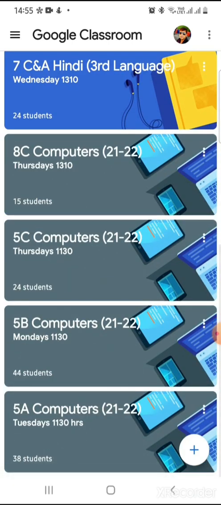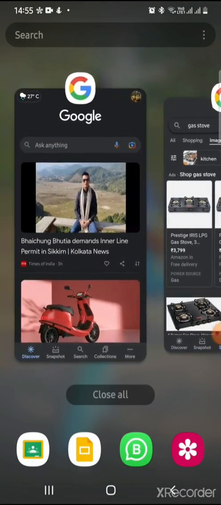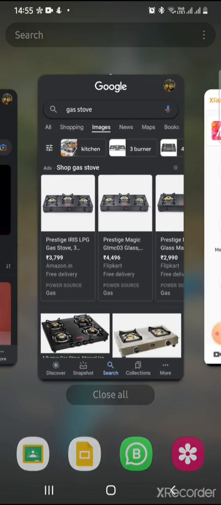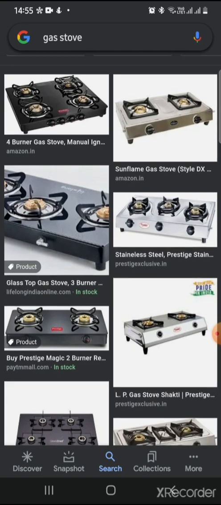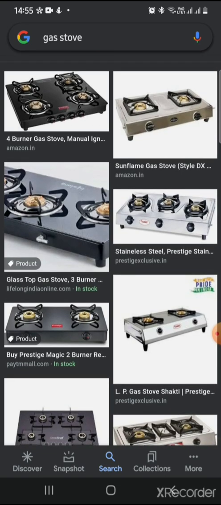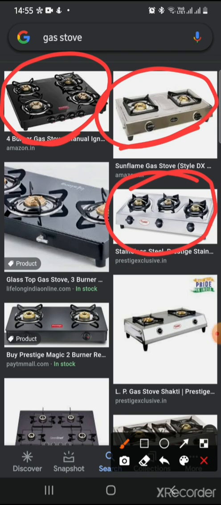Now, to explain this, I will just take you to the kitchen of your house. Just give me a moment. And imagine that the memory of your phone is like the gas stove in your mother's kitchen. It can be a 2 burner gas stove, a 3 burner, or a 4 burner gas stove. The bigger the number of burners, the bigger the number of tasks that you can perform on the computer at the same time.